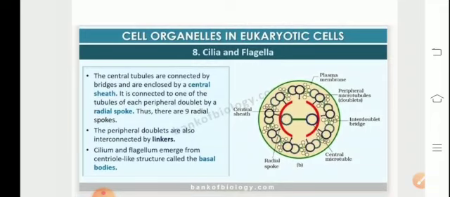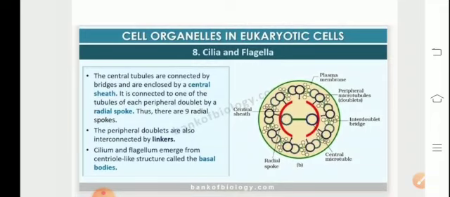The peripheral doublets are connected to the central doublet with the help of the radial spoke. There is a central sheath which separates the peripheral and the central doublet. The two subunits of the peripheral doublet, A and B, are interconnected with the help of the linker. In the center, there is the presence of the central microtubule. The cilia and flagella emerge from centriole-like structures which are referred to as the basal bodies.